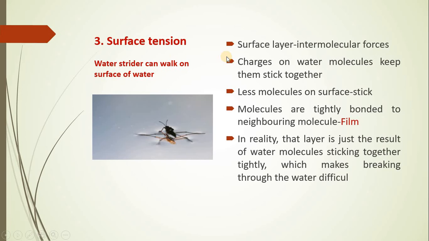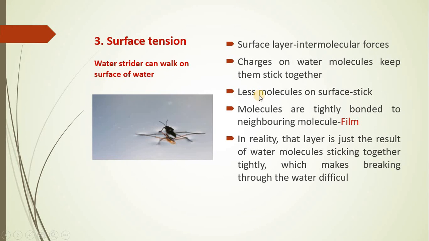Now the next important property is surface tension. Surface tension is actually observed because of the intermolecular forces between the water molecules, and these intermolecular forces exist because the charges on the water molecules enable them to remain together. Fewer molecules are seen on the surface as compared to inside, because the upper part of the surface of water is always in contact with the air.